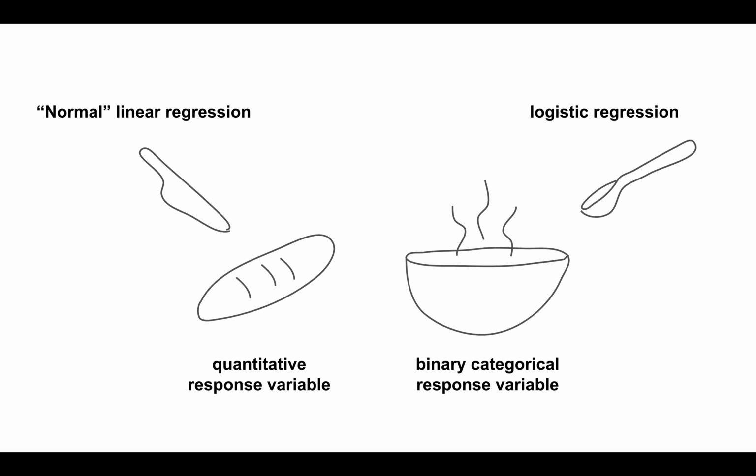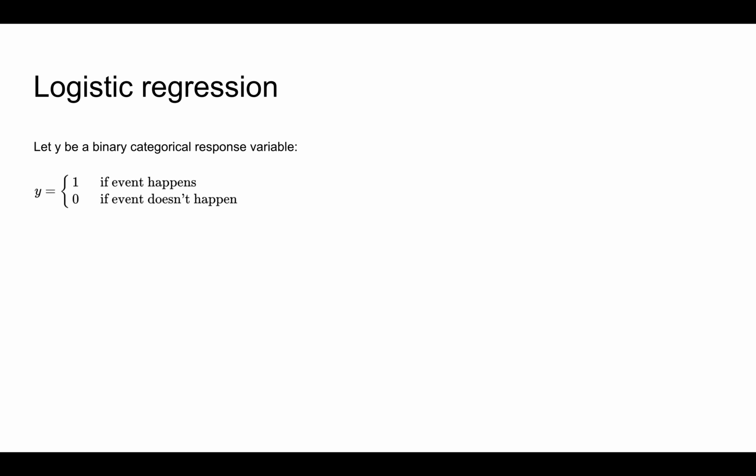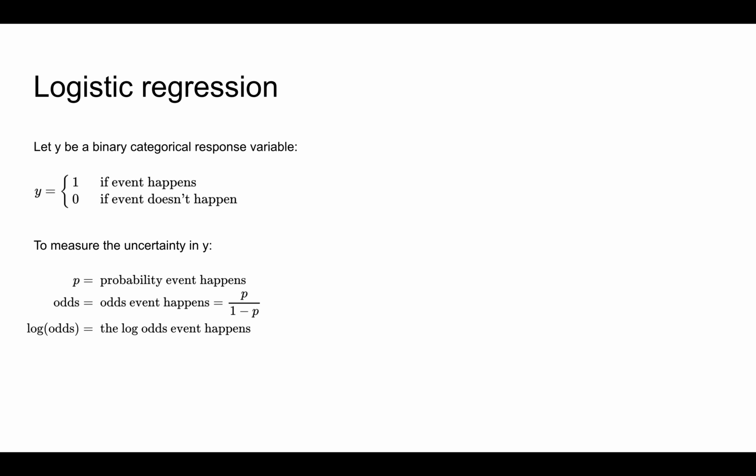To set this up, we'll write our binary categorical response variable y as 1 or 0, 1 if the event of interest happens and 0 otherwise. For example, y is 1 when a climber is successful and 0 when they're not. But instead of modeling the raw 0 and 1 outcomes, as we tried and failed to do in the intro to this video, we'll instead model the uncertainty in y. To this end, consider 3 measures of uncertainty, all of which communicate the same information, but on different scales. These are the probability of the event, the odds of the event, and the log odds of the event.